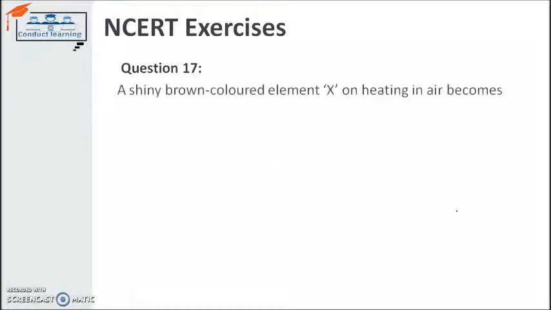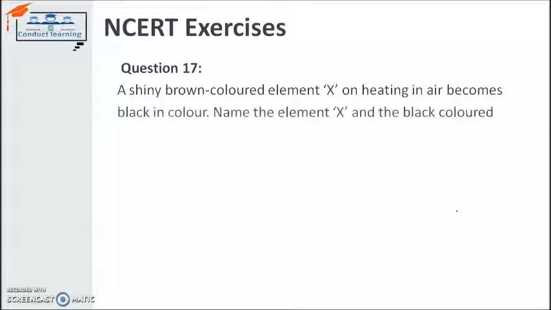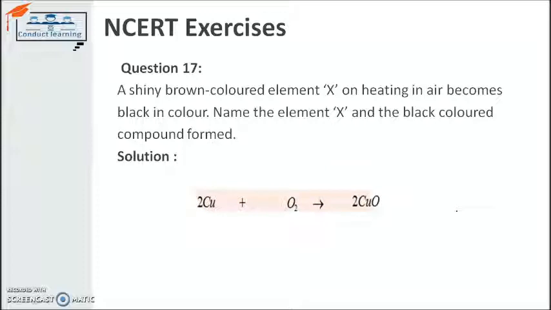Next is a shiny brown color element which on heating in air becomes black. No doubt this will be copper, because when copper is heated in air, it will react with oxygen and form copper oxide. So this is the solution, a balanced chemical equation.